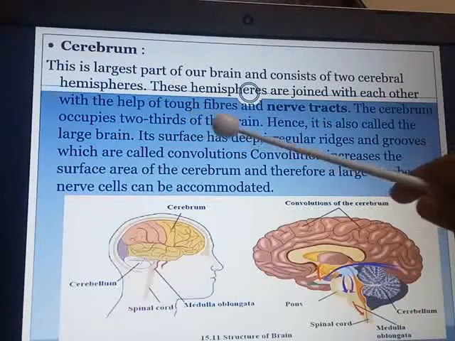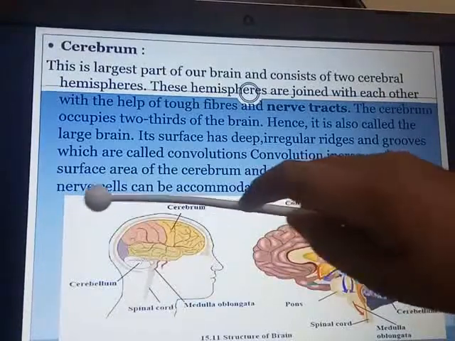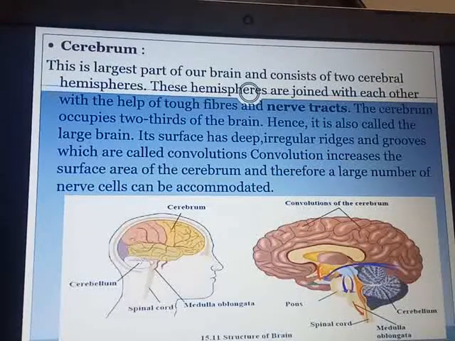Its surface has deep irregular ridges and grooves which are called convolutions. Convolutions increase the surface area of the cerebrum and therefore a large number of nerve cells can be accommodated. A large surface area, so a large number of nerve cells can be accommodated.